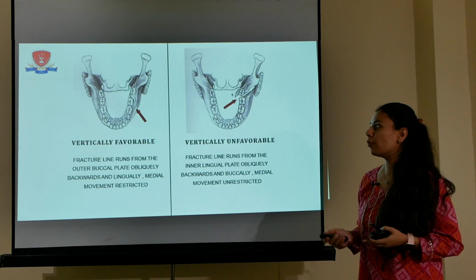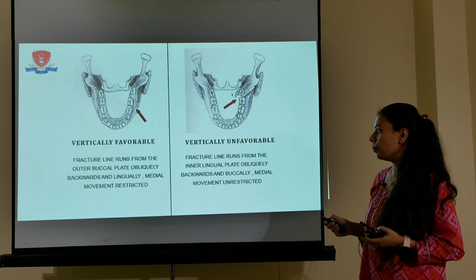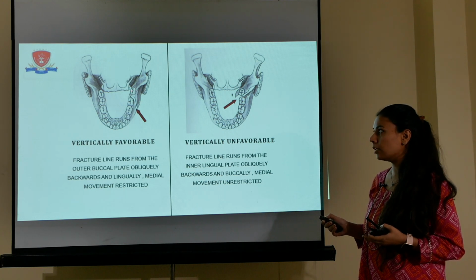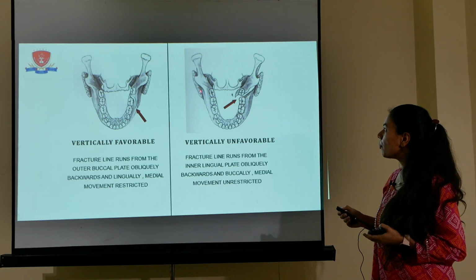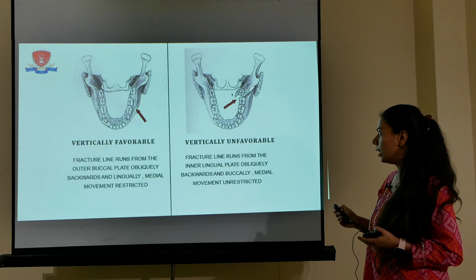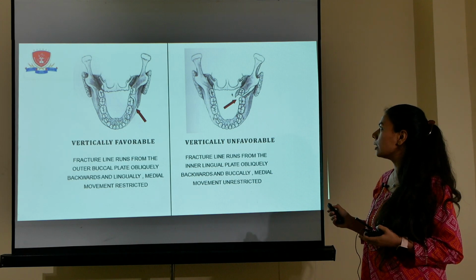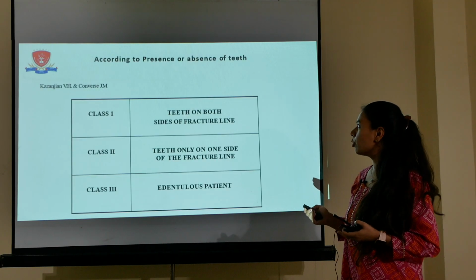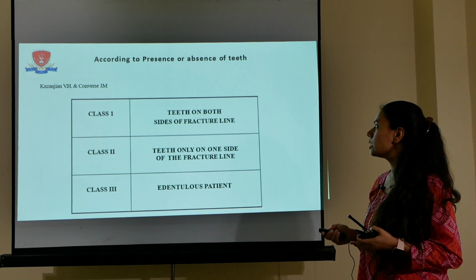Now coming to the vertically favorable fracture, these are fracture lines that run from the outer oblique buccal plate and run obliquely backward and lingually, in which the medial movement of the posterior fragment is limited. In vertically unfavorable fracture, the fracture line runs from the inner lingual plate and runs obliquely backward and downward going to the buccal plate, and as you can see the posterior segment is set free in such fractures. So medial movement of these fragments can take place, so it is considered a vertically unfavorable fracture.